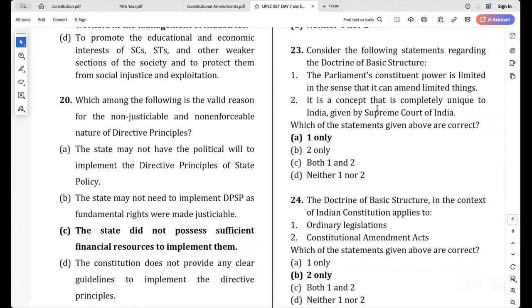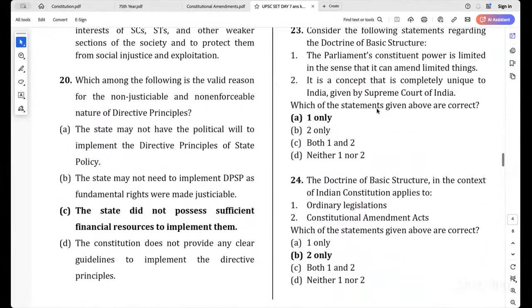See, it is given in India, that is okay. Can you tell with certainty that it is unique to India that we have this basic structure? Have you read all the constitutions of the world? And certain countries don't even have constitutions, but they have certain other things, right? So we are not sure what the basic structure is there. Though the term was given by the Supreme Court, it is not only unique to India. Okay. So the answer for that is 1.